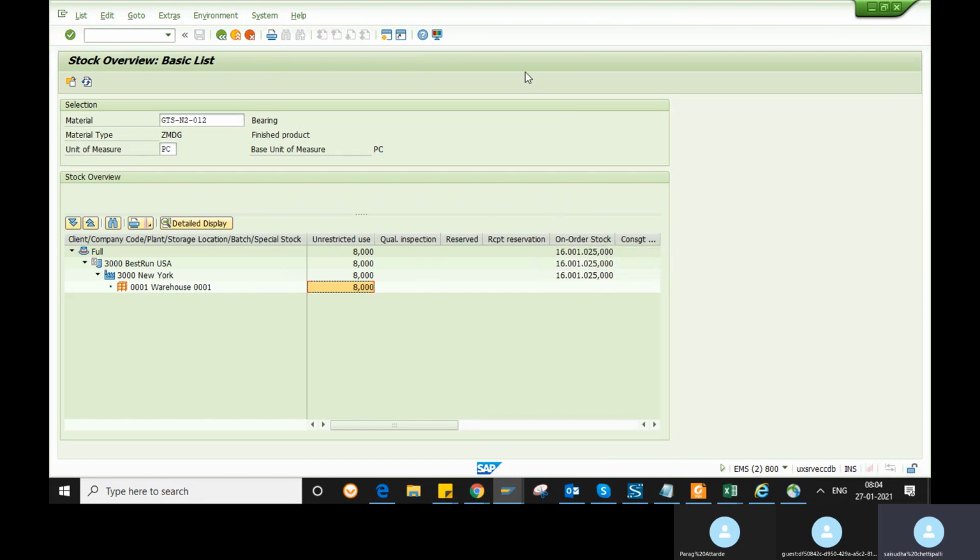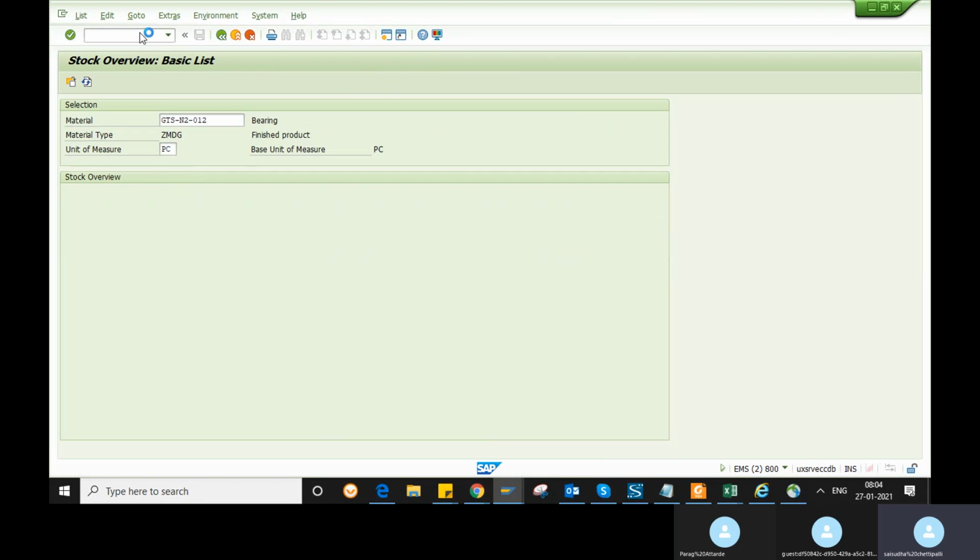So unrestricted stock in plant 3000, in the warehouse, you have this 8000 stock. So with MMBE you can see how much stock these materials have.